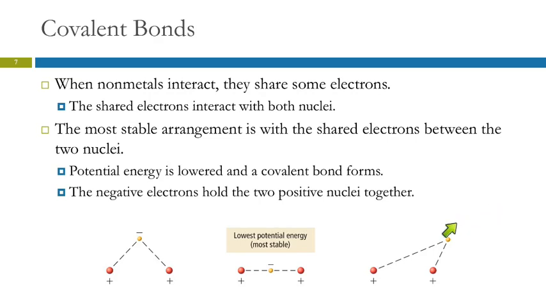If the electron's over here, it's not going to have as much attraction with this nucleus, and so this will be a higher energy. So the most stable arrangement is when you have the shared electrons between the nuclei. And this is a covalent bond. Electrons between the two atoms being shared, and that negative electron or electrons hold the two nuclei together. Any questions?